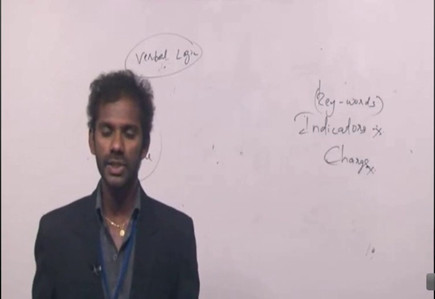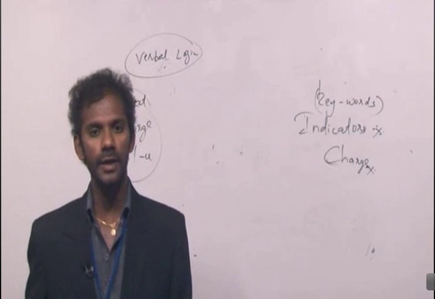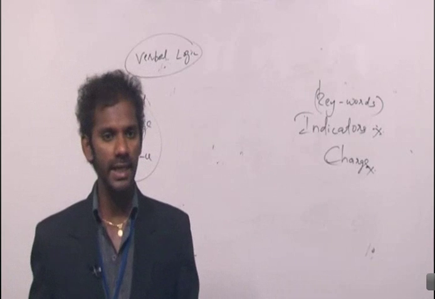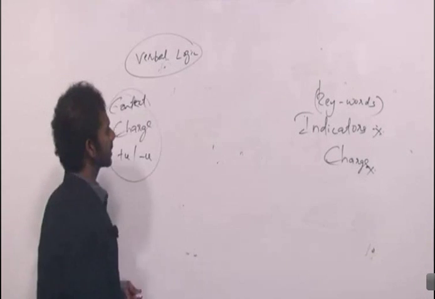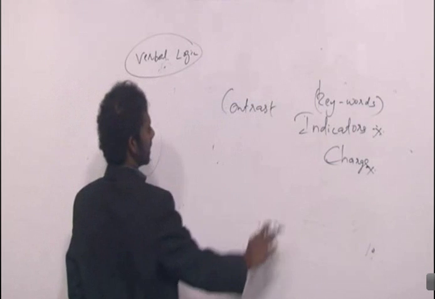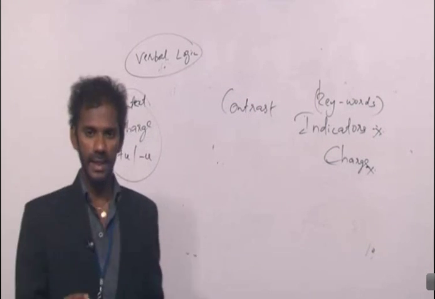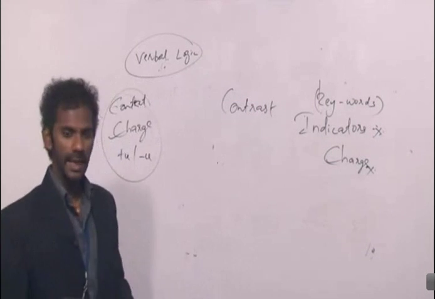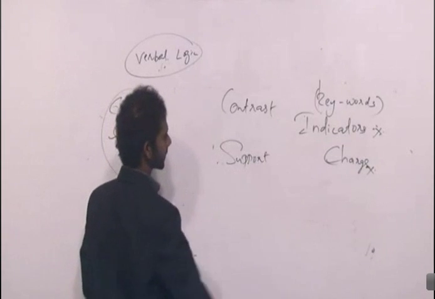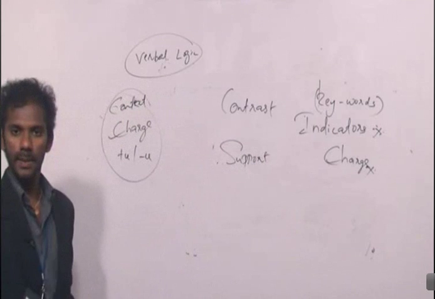Now, in English, there are three kinds of indicators. And the three kinds of indicators in English are, one is contrast indicators. I'll tell you what it is. Second one is support indicators.